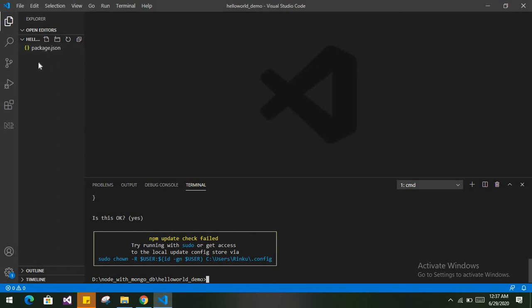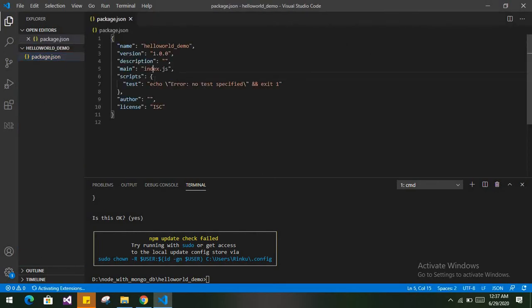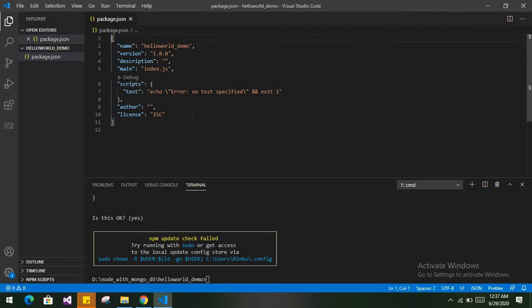Now you will find that the package.json file has been created automatically, and it contains all your project details: your project name is hello world underscore demo, version is 1.0, description we didn't define anything, our main file will be index.js, and scripts like test. These other uses we will discuss later.